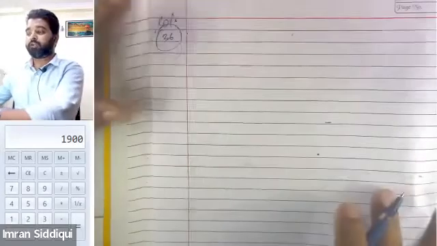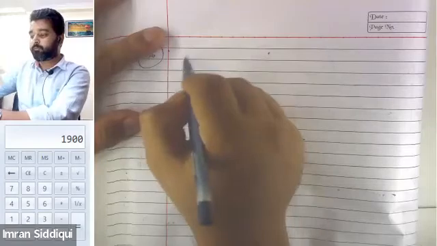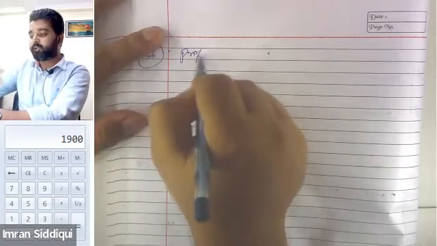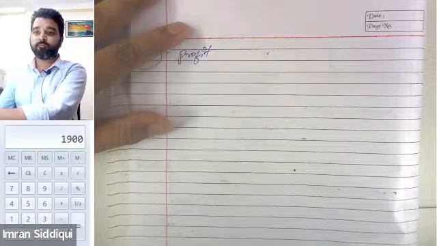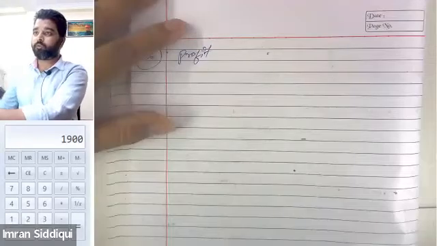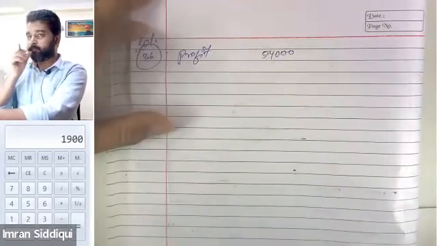So starting with solution 36. See, first of all, tell me the profit made by the business. So the profit of the business is 54,000.